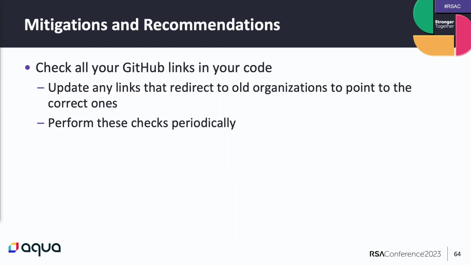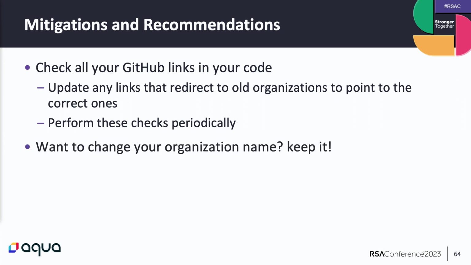We disclosed our findings to various companies in the examples you saw here and many others. There are many other vulnerable organizations, maybe including yours. That said, we have a few mitigations and recommendations we'd like you to follow. Check all your GitHub links in your code now and periodically. You may never know when a repository will change its name, like a Go module. And do you want to change your organization name? Sure, do it, but keep the old name just as a placeholder, so an attacker won't be able to take it and exploit unchanged references to the new name.